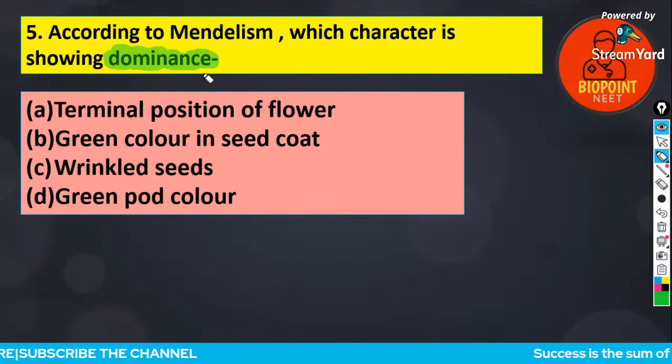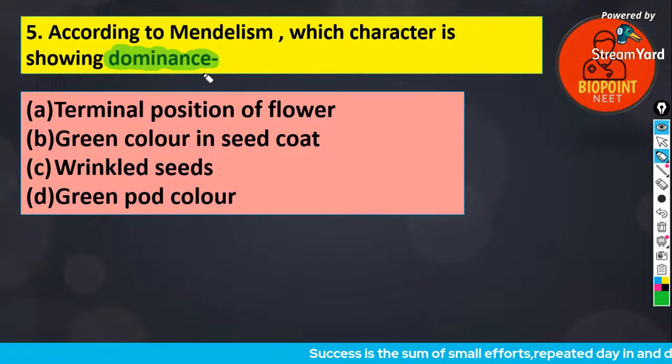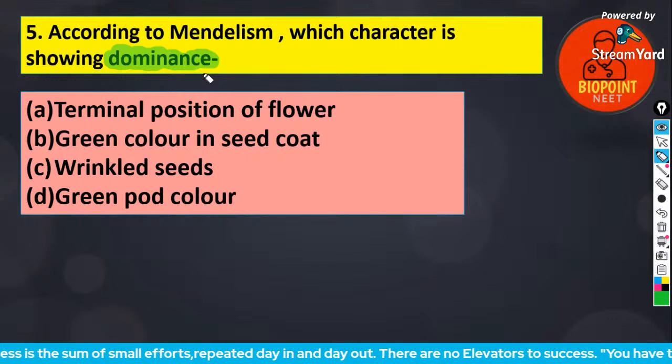Terminal or axial position, which is dominant? Green or yellow seed color, which is dominant? Wrinkled or round seed, which is dominant? Green pod color or yellow pod color, which is dominant?